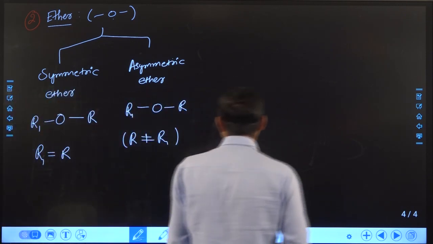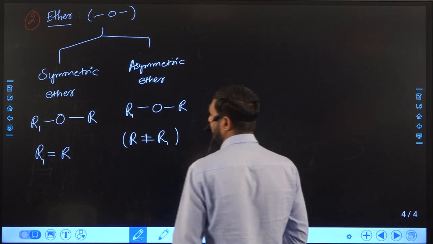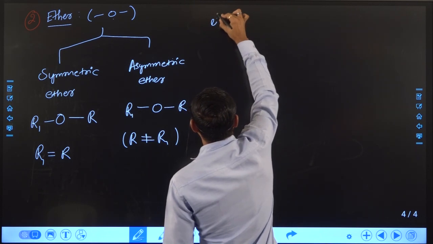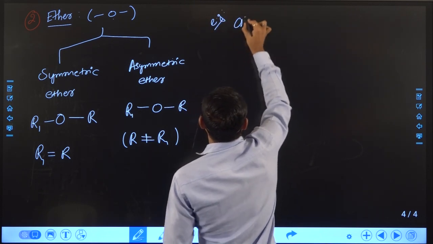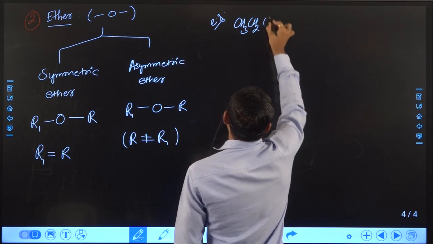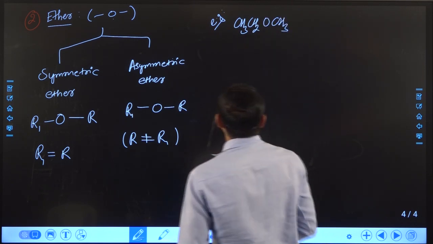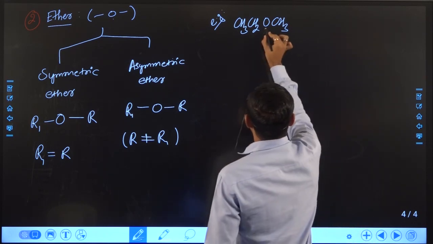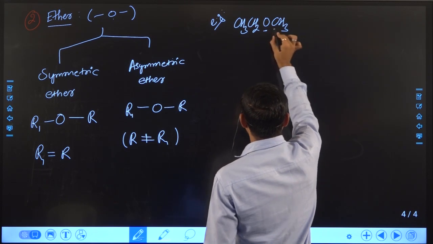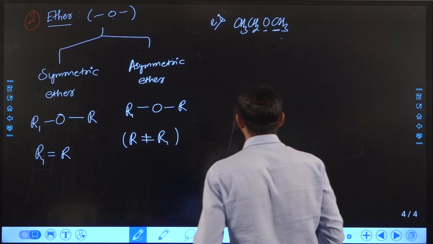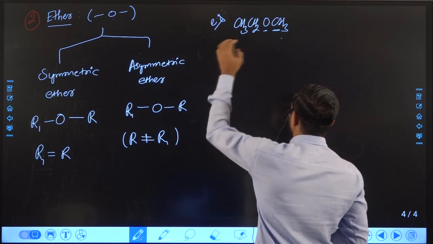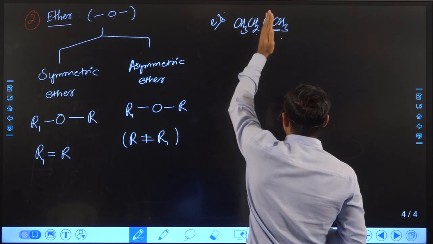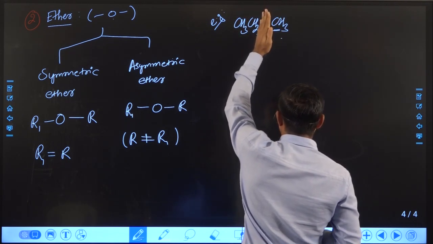Suppose if we take one example, then we can get more clarity about symmetric ether and asymmetric ether. Suppose we have one example, CH3CH2OCH3. You can see here, if we look at the oxygen, on the right hand side one group is CH3, while on the other side it is CH2CH3. That means on both sides of oxygen the alkyl groups are not the same.